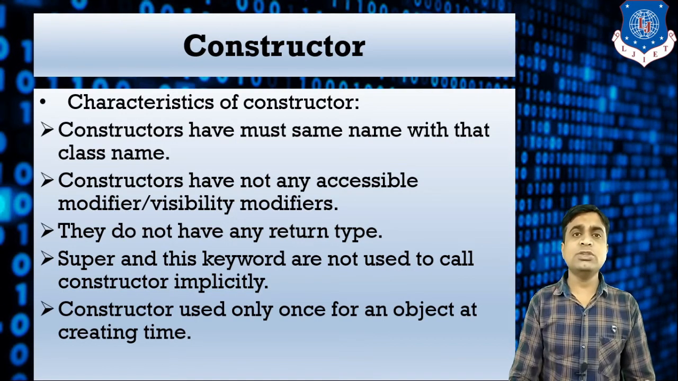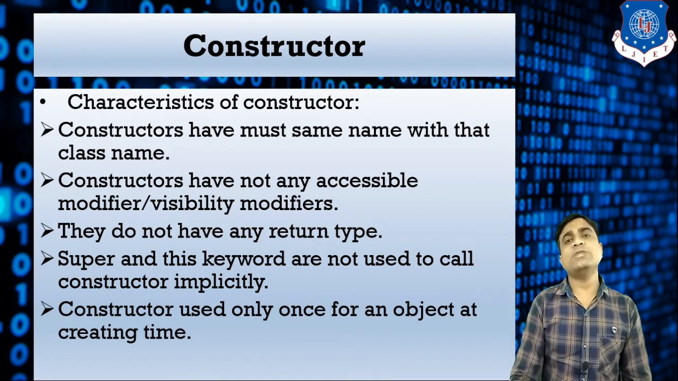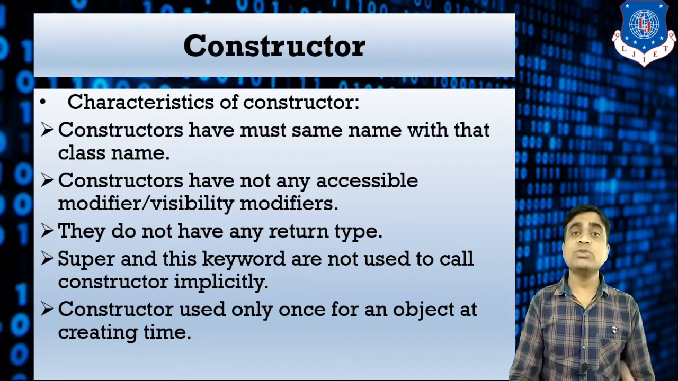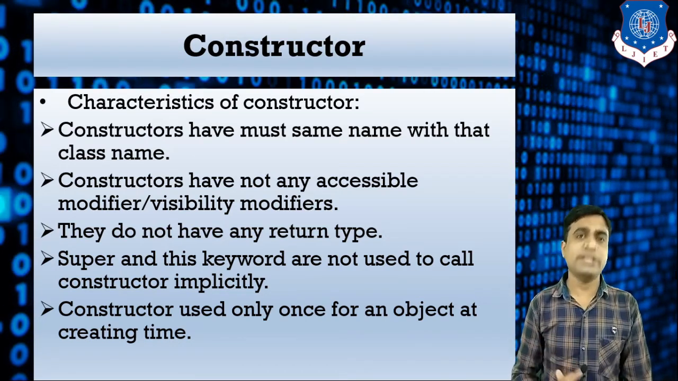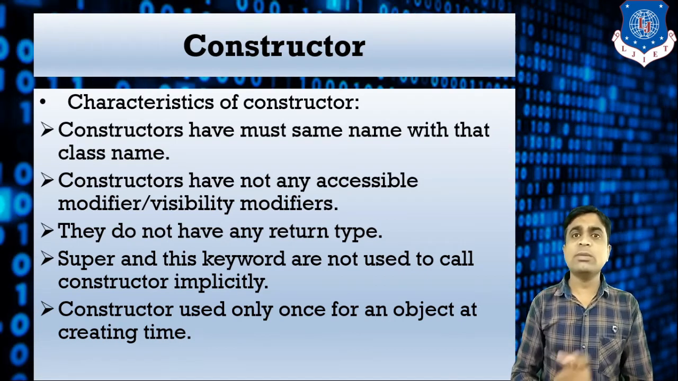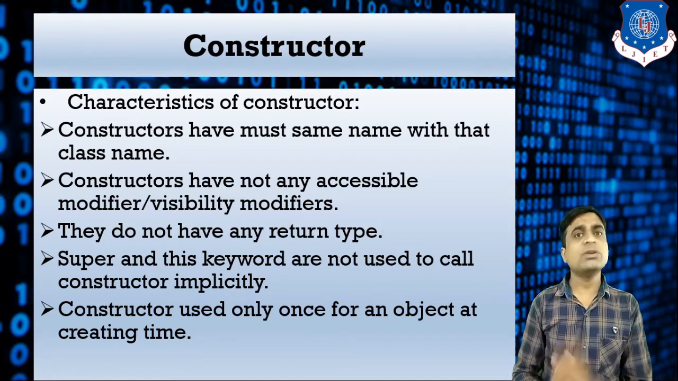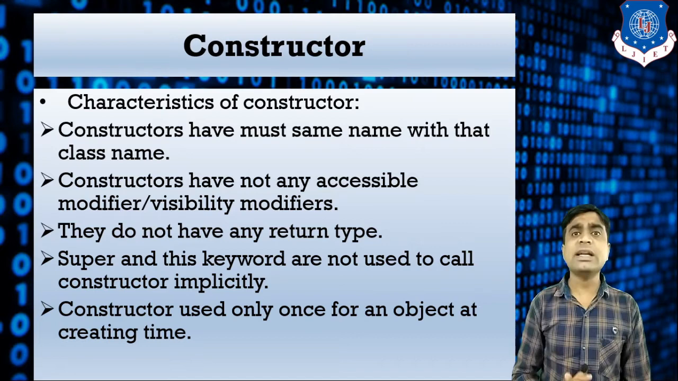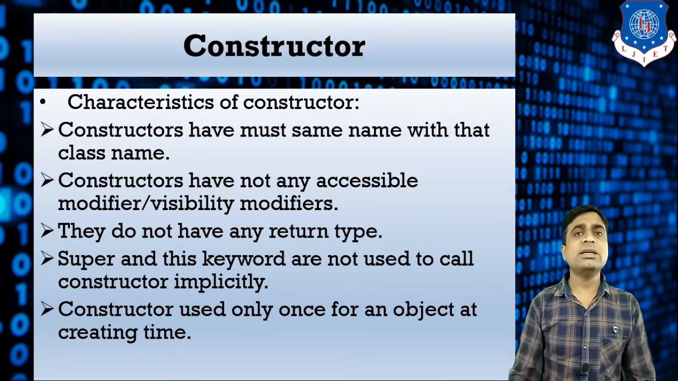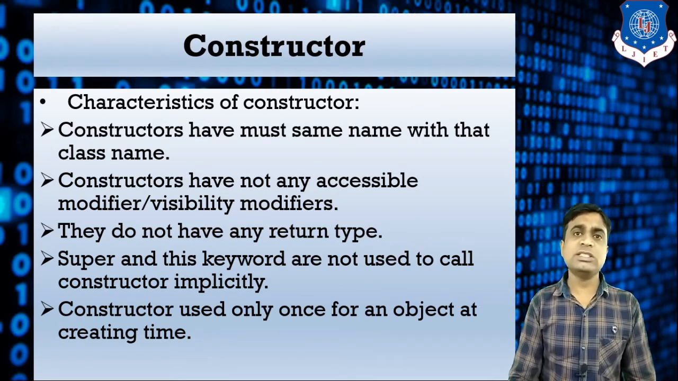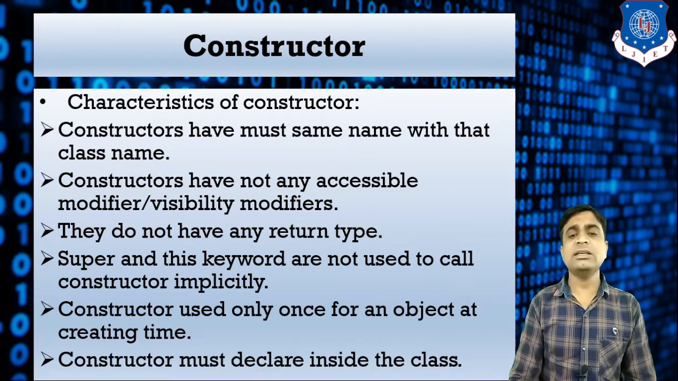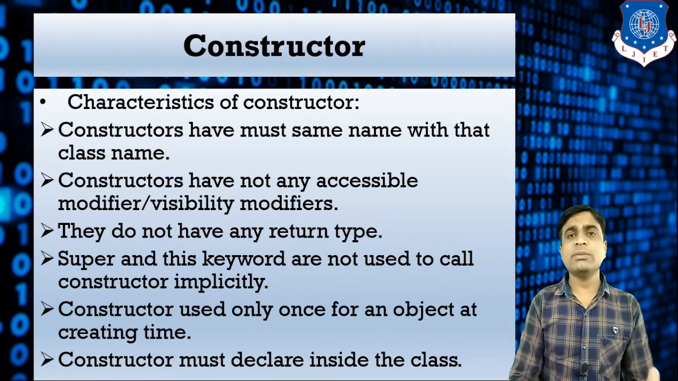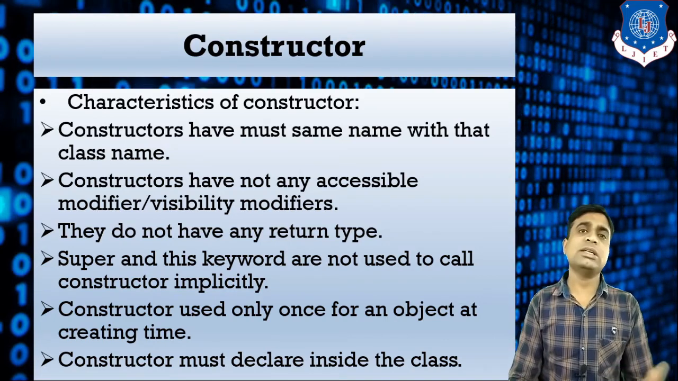Now, a constructor is used only once for an object, at creation time. The constructor is called automatically when the object is created. Normally a single object is created a single time, so the constructor is called one time when the object is created. And the last characteristic: the constructor must be declared inside the class. We cannot create a constructor outside of the class.